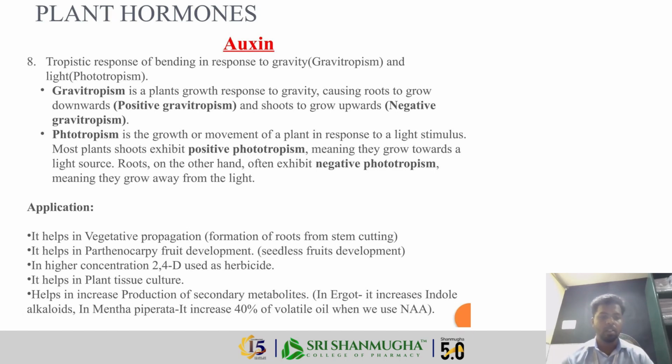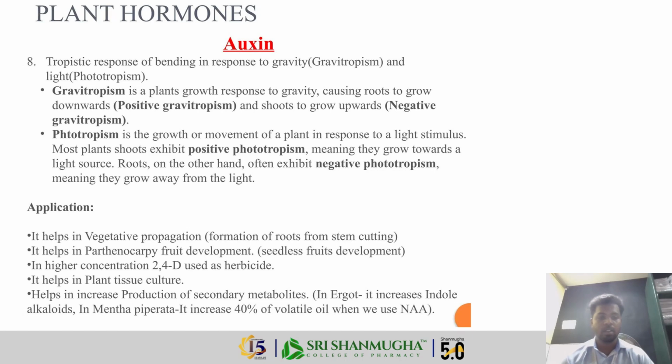Gravitropism is divided into two types: positive gravitropism and negative gravitropism. Positive gravitropism causes the roots to grow downwards, and negative gravitropism makes the shoots grow upwards.